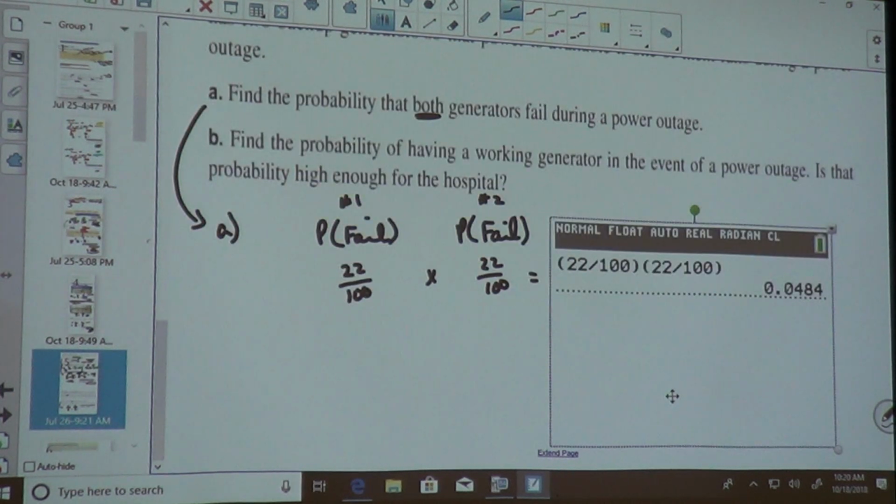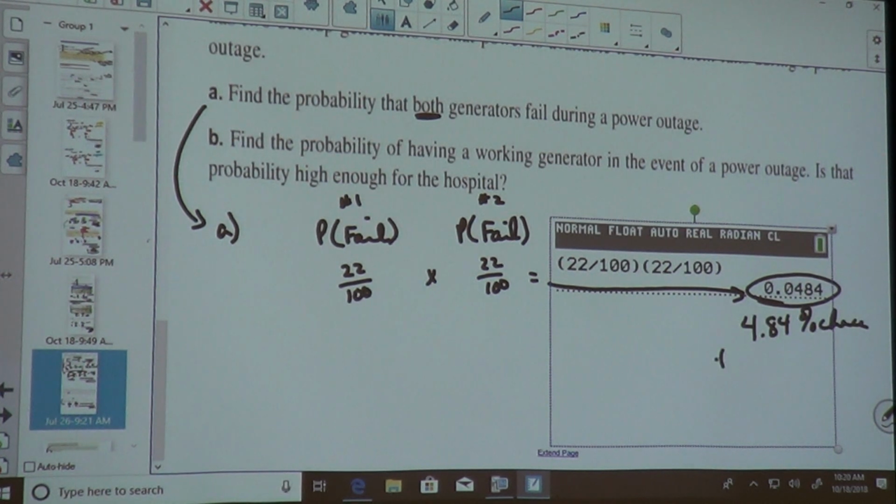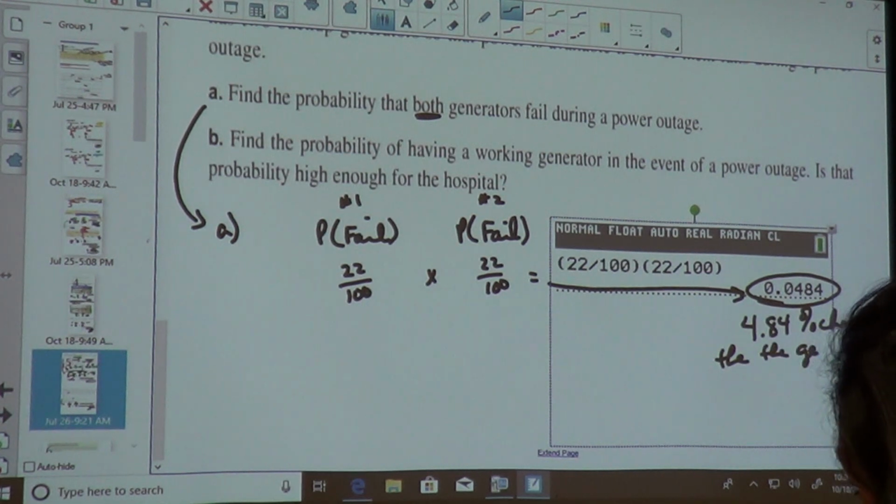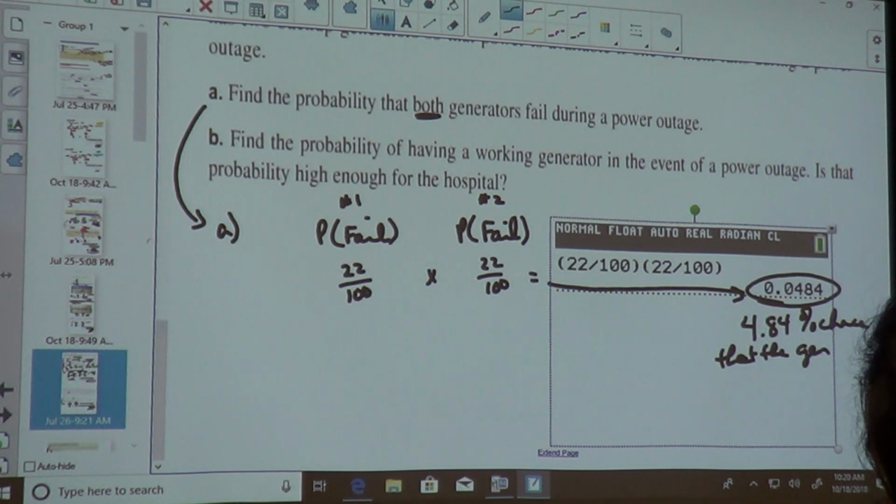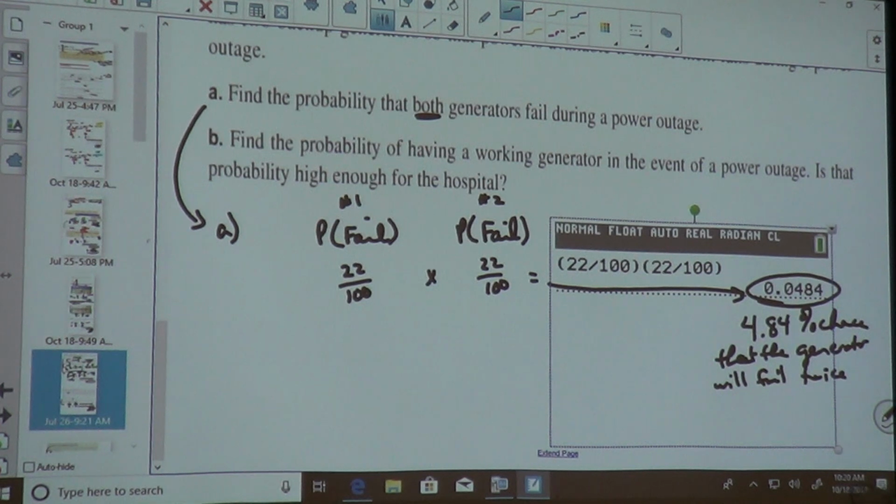So the answer to number A is that. So there is a 4.84% chance that the generator will fail twice. So on 2 different occasions, there is almost a 5% chance that it's going to fail 2 times in a row. Okay?